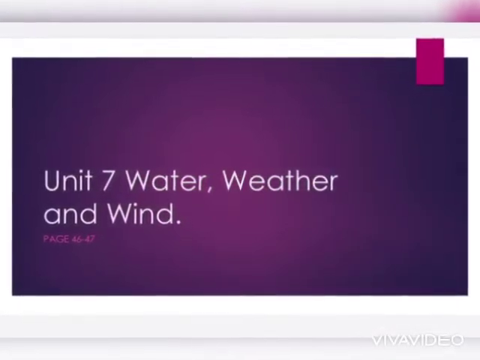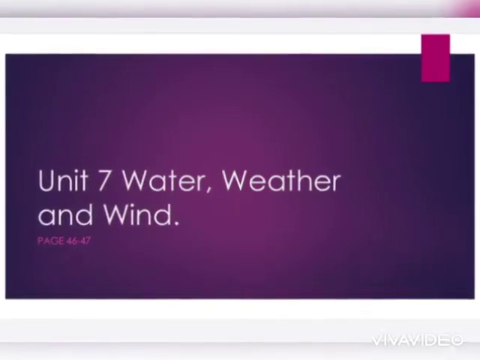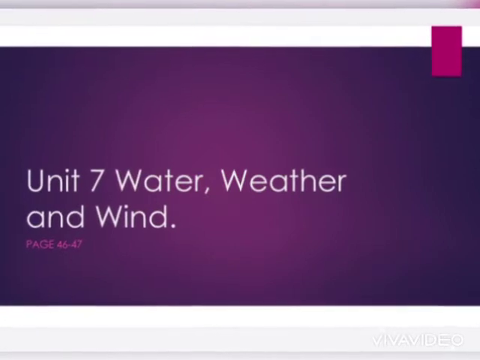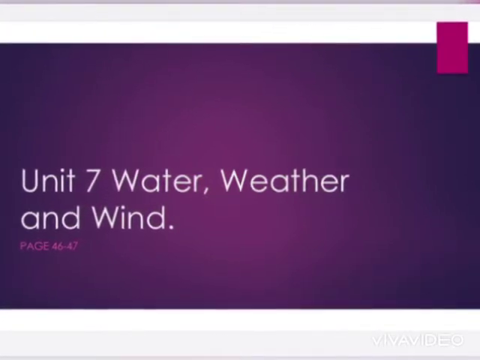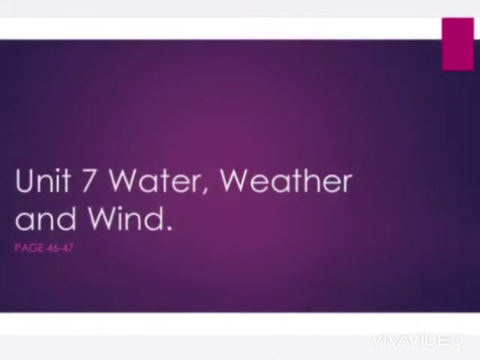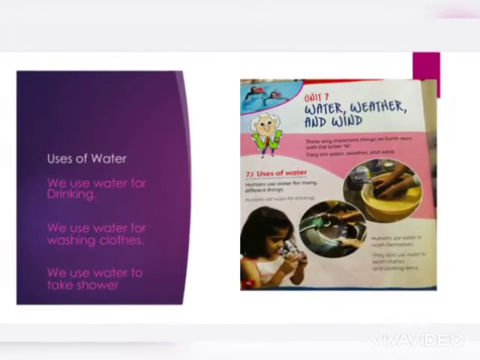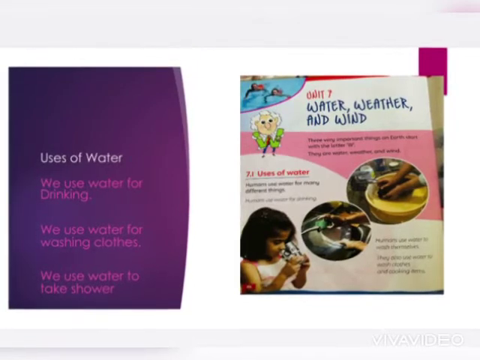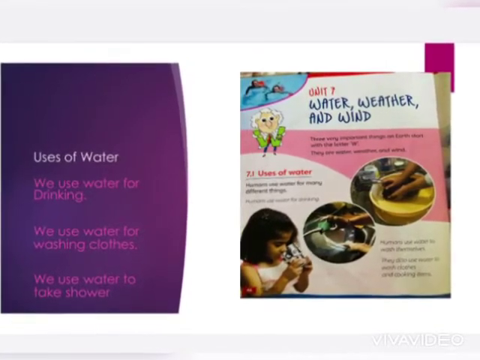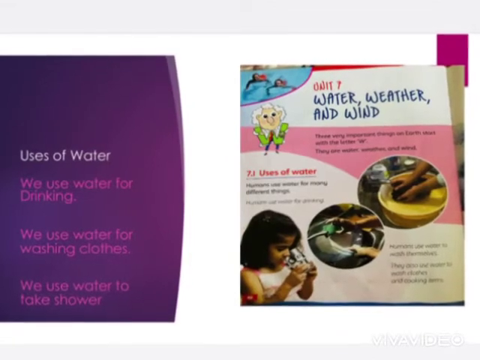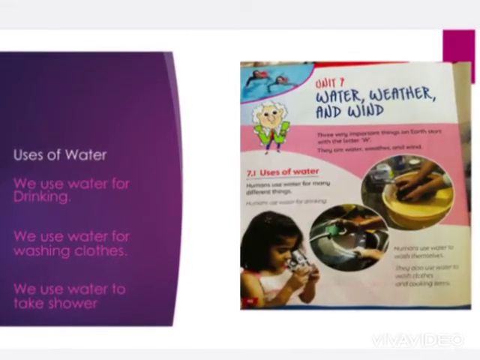As today we have started the reinforcement, the chapter that we have started is unit number 7, water, weather, and wind. The pages that we will read today are page number 46 and 47. From page number 46, you will learn about or revise the uses of water. We use water for drinking, we use water for washing clothes, and we use water to take a shower. Almost in our life we are dependent on water.